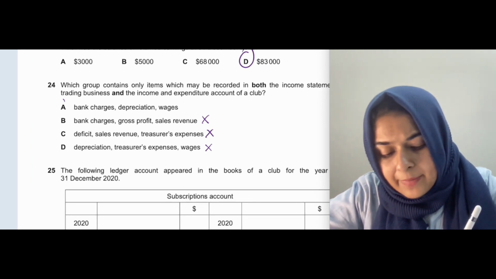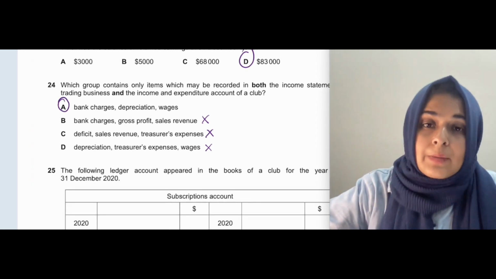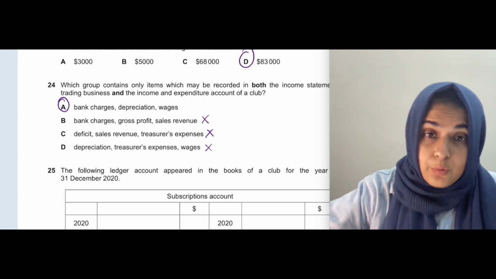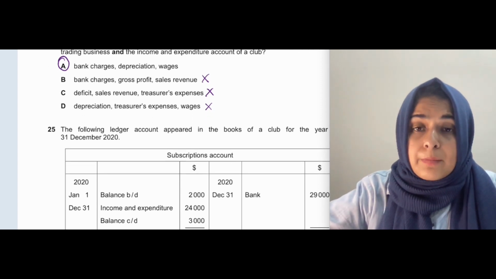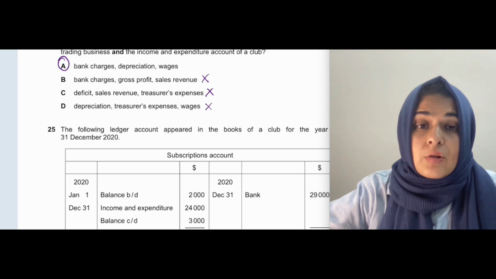So here your answer will be A. Bank charges, depreciation and wages will come in both the income statement of a trading business and also in the income and expenditure account of a club.